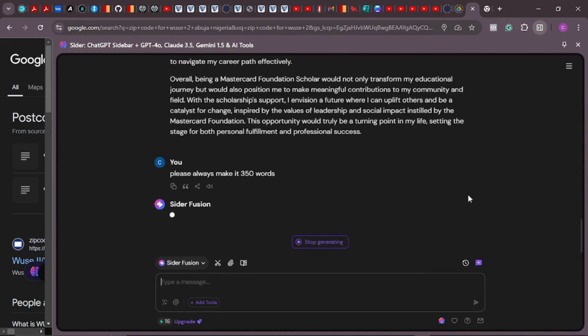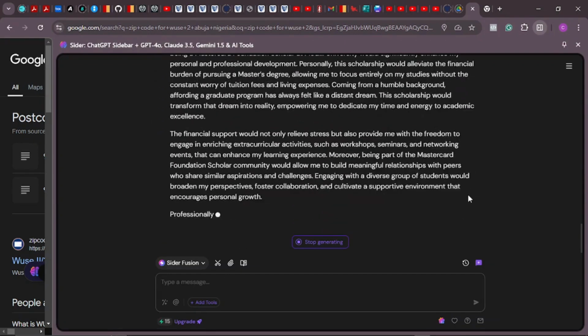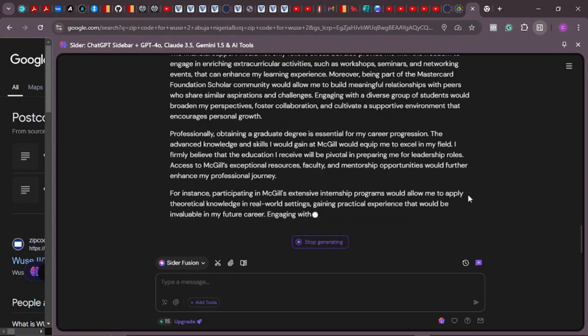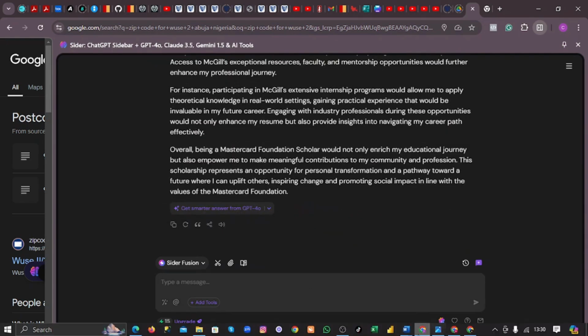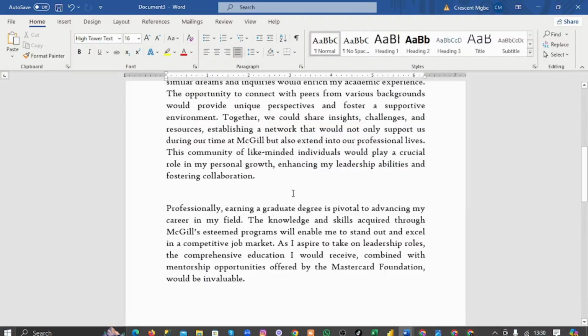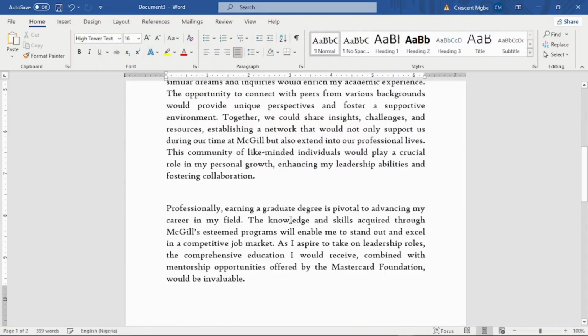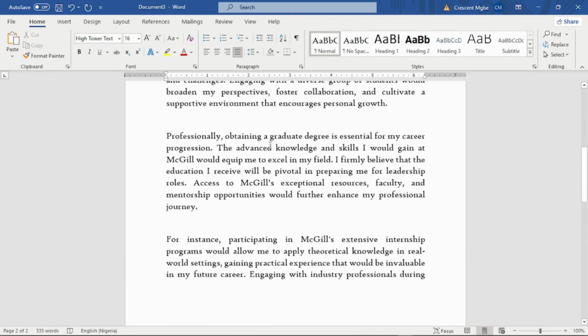Then go. So we are going to have between 250 and 300 or thereabouts. All right, good. First we'll go here, highlight everything, delete and paste the new one. So now we have 335 words, which is perfect.